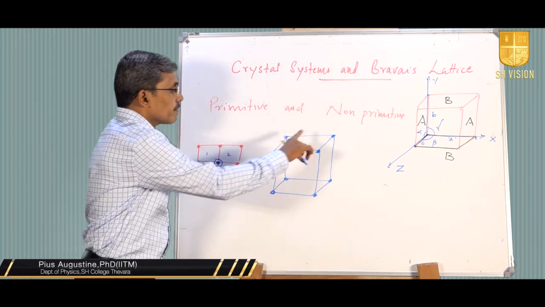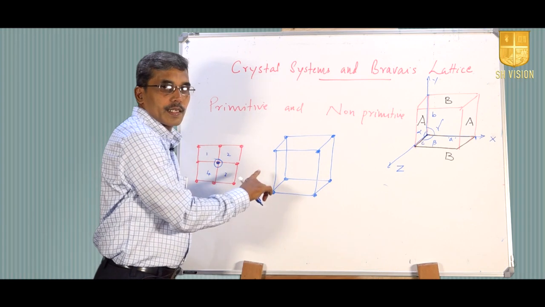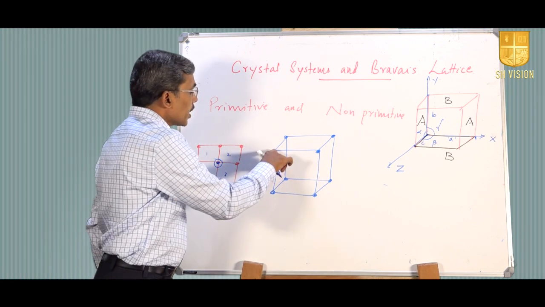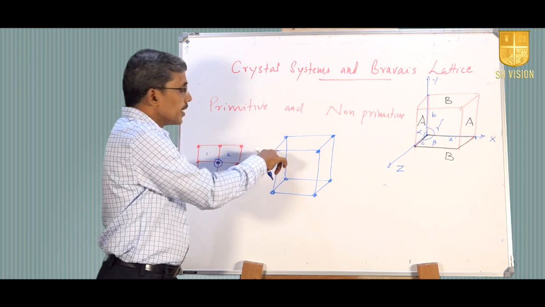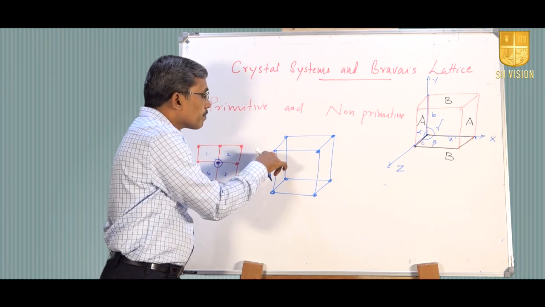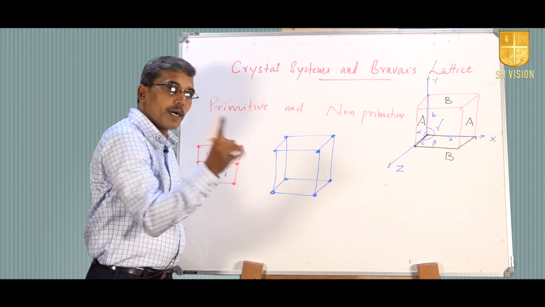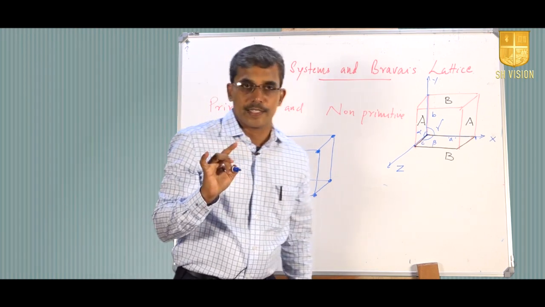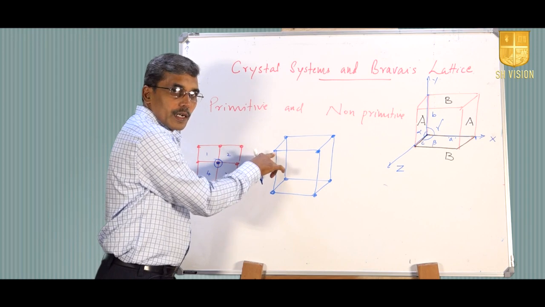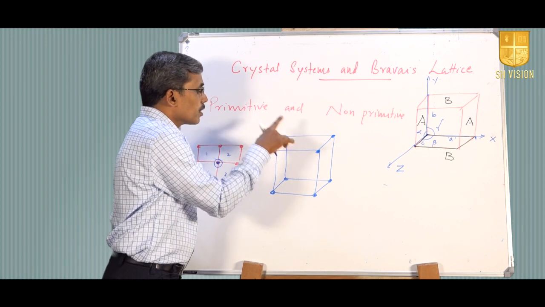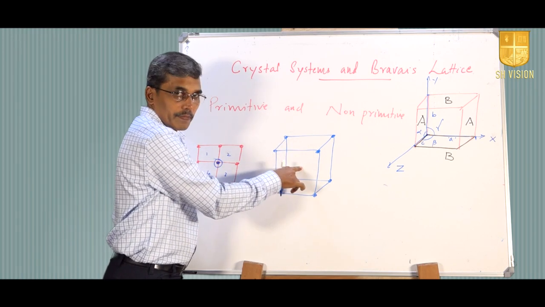So, in the case of a simple primitive arrangement, lattice points are there only at the corner points, and each lattice point at a particular corner is part of 8 different unit cells. Because of that, out of this one unit cell, only 1/8 of its contribution will be available for this cell.